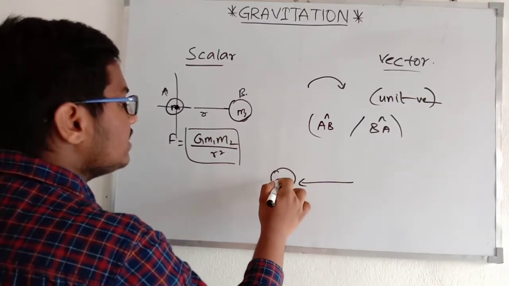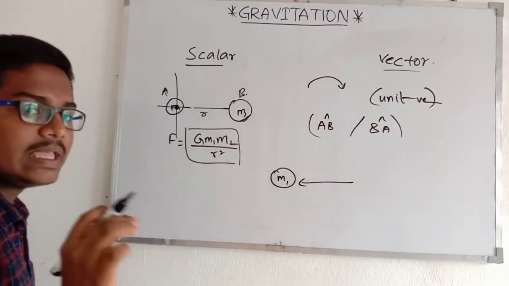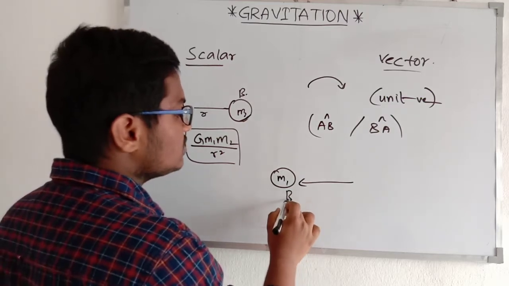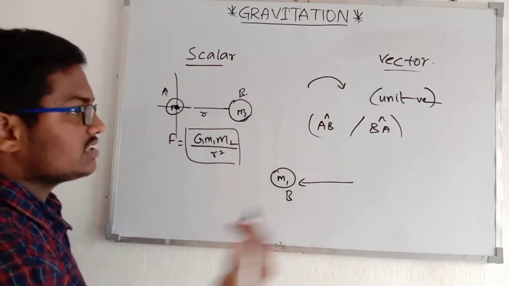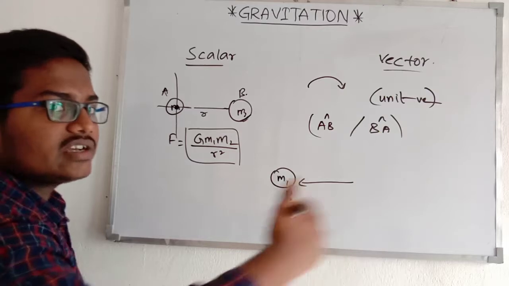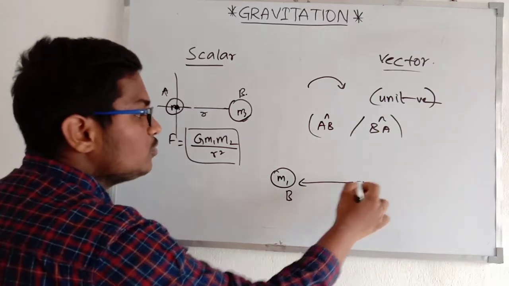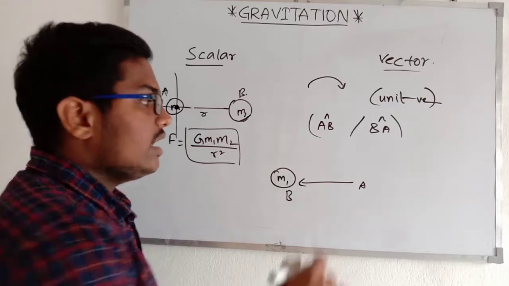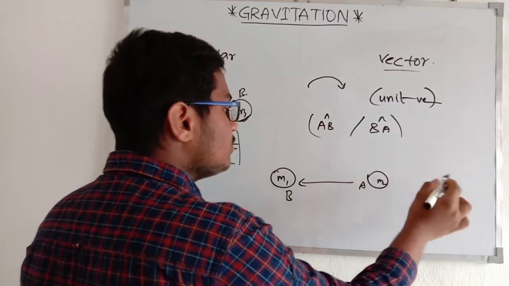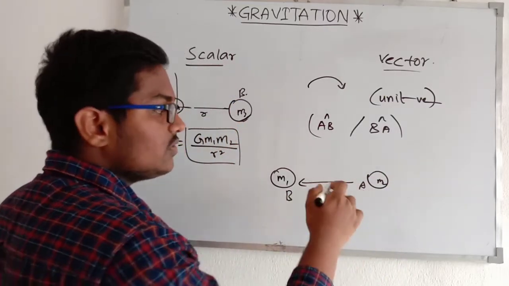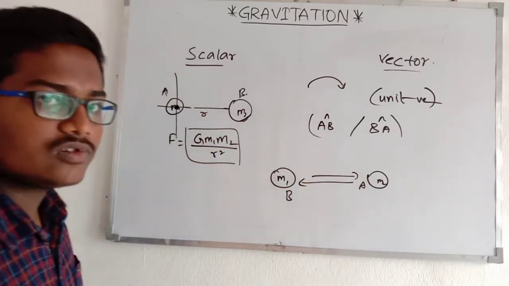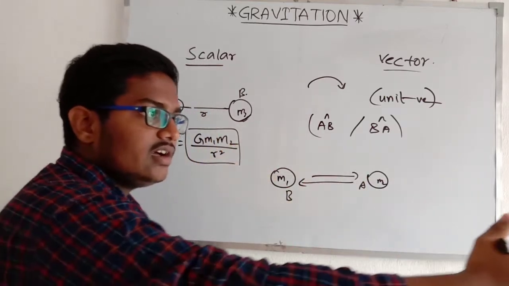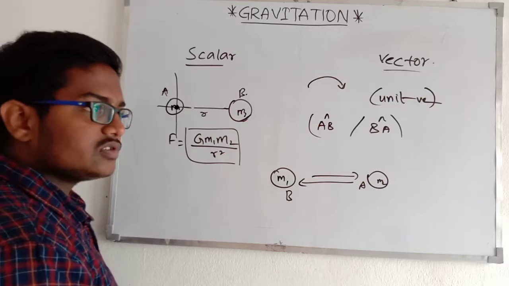When we are calculating the force exerted by this mass M1, if we have position B, then the direction is A to B, the direction of the force exerted by this mass. And if you have a similar mass M2, and you want to calculate the direction of the force, the gravitational force is an attractive force.